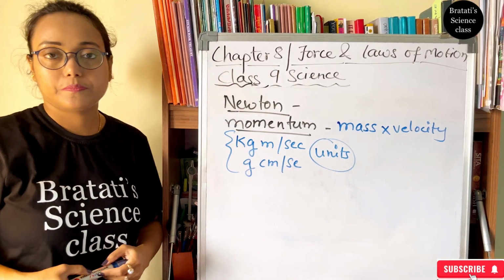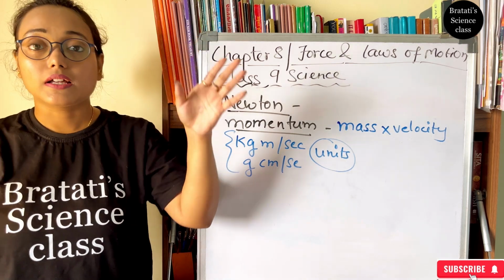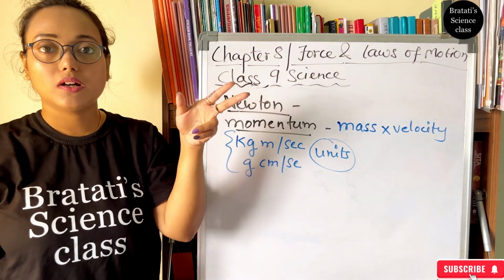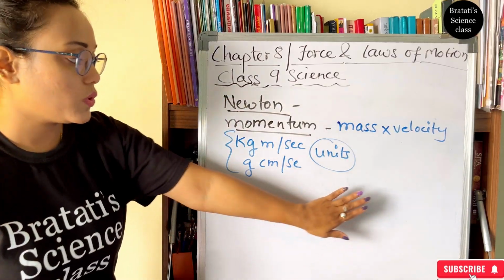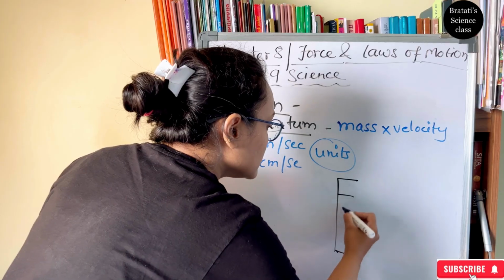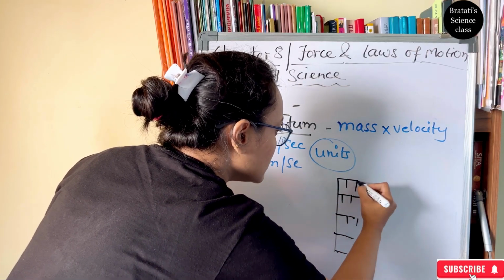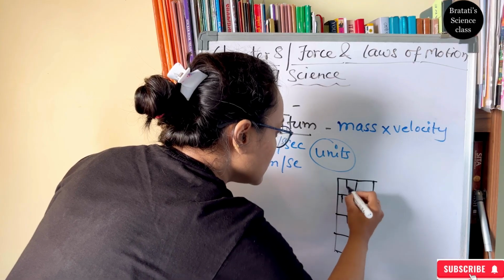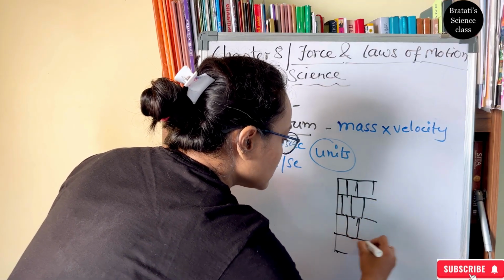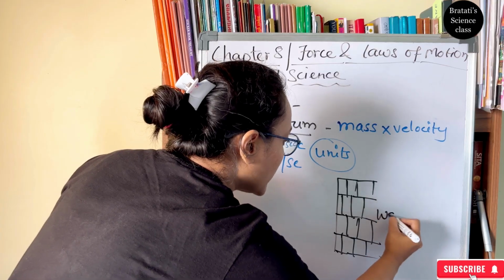What is momentum? Suppose I am holding a gun with a bullet. I want to shoot the bullet, and there is a wall. This is the wall.